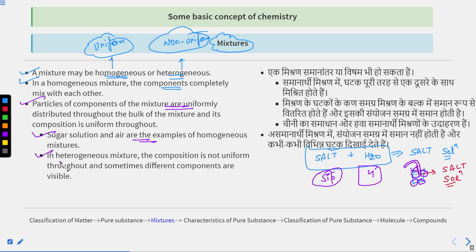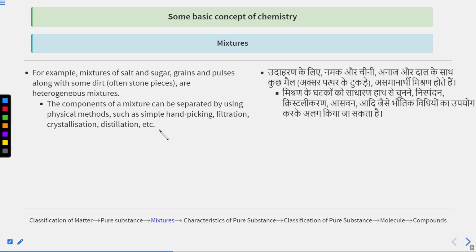But in a heterogeneous mixture, the composition is not uniform throughout, and sometimes different components are visible. Like sand in water, sand particles will be visible. You can see the particles are not uniformly distributed throughout the sample, right? This is about homogeneous and heterogeneous mixtures.